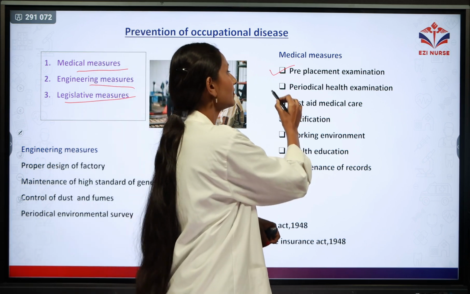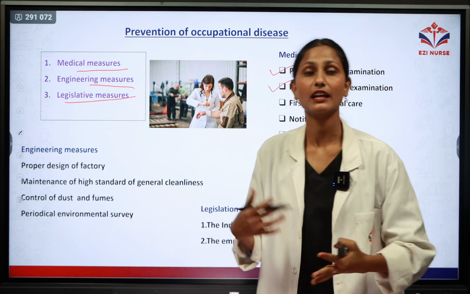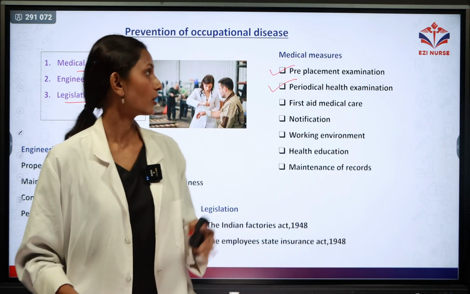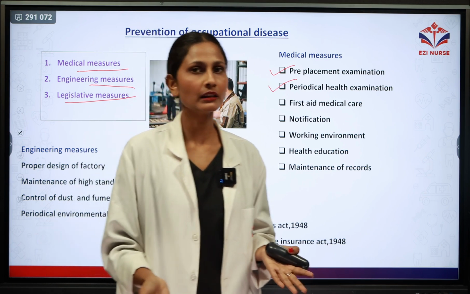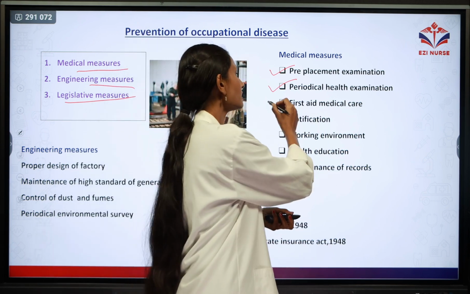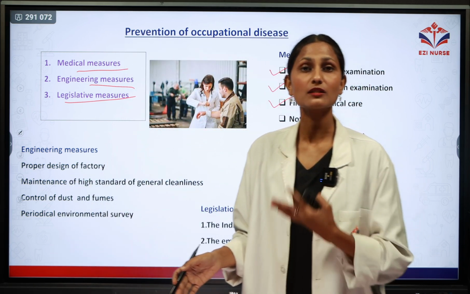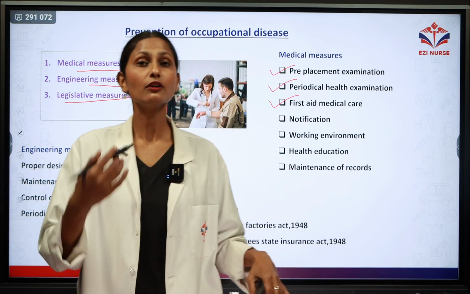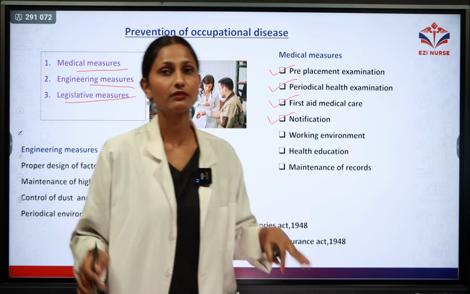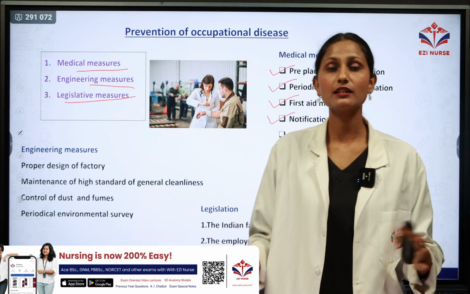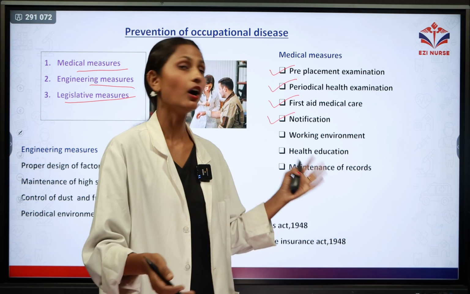Next is the periodic health examination. If a worker is working in a hazardous or risk-causing environment, you can assess and advise periodic health examination, for example twice a year or even twice a month. Next is first aid medical care. First aid medical care must be available in the industry, and an occupational health nurse must be there to give emergency care to the worker. Next is notification. If there is a spread of disease in a particular area or industry, notification of that disease must be given by the industrial people to all workers.